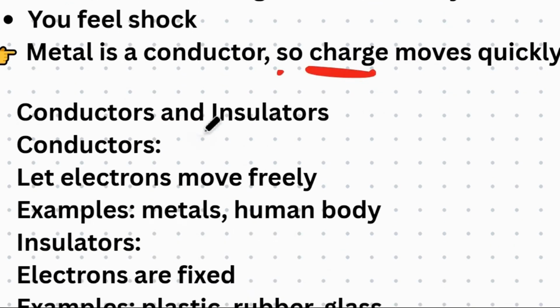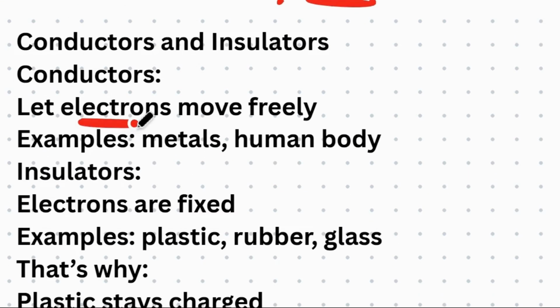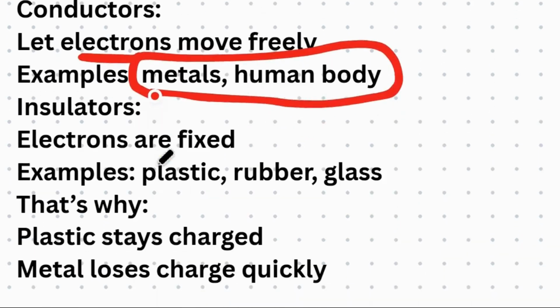Now, let's move toward what a conductor and an insulator are. Obviously, after that, this is what comes to your mind: metal is a conductor. What is a conductor? Conductors let electrons move easily from one object to the other. Examples of conductors are metal or the human body. Okay, the human body can conduct. Electrons can easily pass through the human body. If there are too many electrons, they can easily pass into the human body.